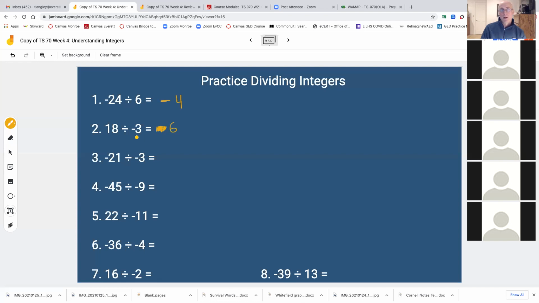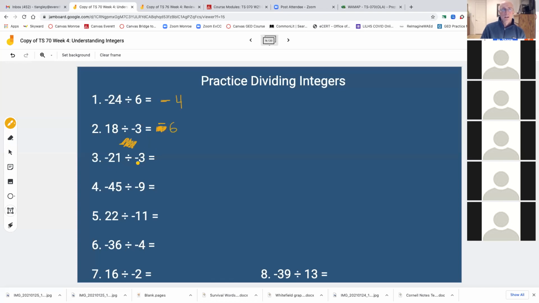Listen to this carefully. Negative 3, I know that 3 goes into 18 6 times, okay? But what do I have to multiply a negative, negative 3, by to get to a positive 18? I have to multiply a negative times a negative, okay? So is it negative 6? Negative 6, yeah, oh, okay, it is negative 6. Sorry, guys, I spaced out. I was just not thinking correctly. So it's negative 6. I had opposite signs, I got negative 6, okay?